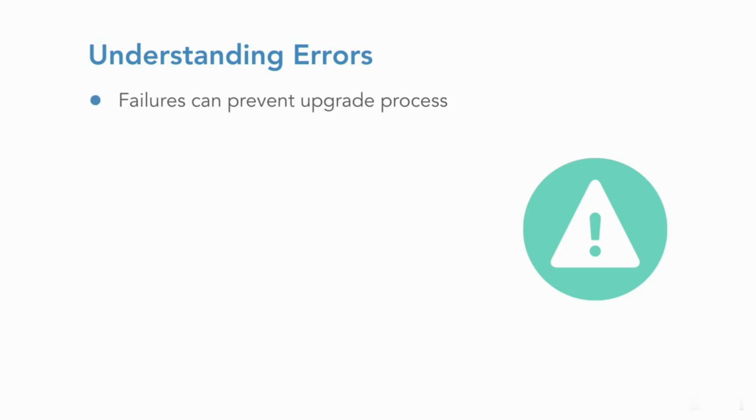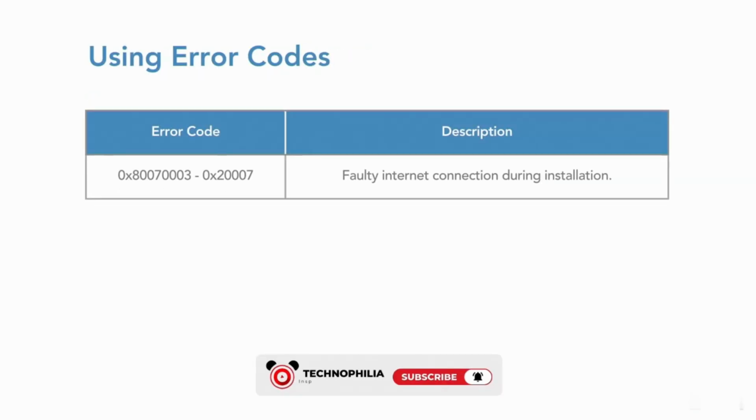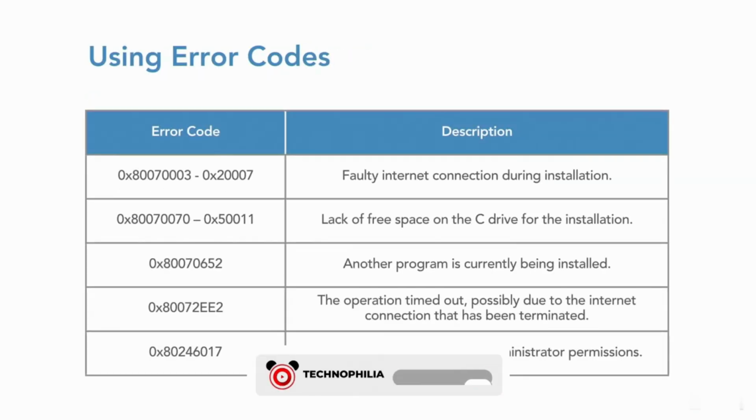For most upgrade failures, you will not be able to proceed until you rectify the problem. Some errors may indicate a clear message, such as insufficient memory to run Windows 10. But most errors simply provide an obscure error code without any clues as to what went wrong. You'll need to investigate and resolve the upgrade issues. If you're shown an error code, then you'll need to find the associated error description.